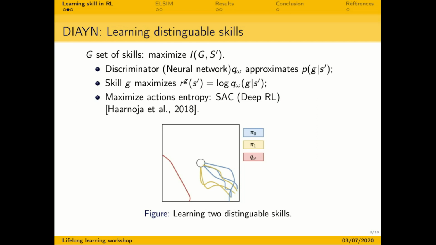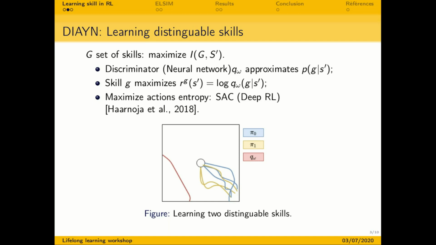One way to learn some skills with an unsupervised objective is to use DIAYN. DIAYN maximizes the mutual information between skills and the states visited by each skill. So there are 2 learning modules, skills, here pi0 and pi1, and a discriminator, here q. Let us see how it works.